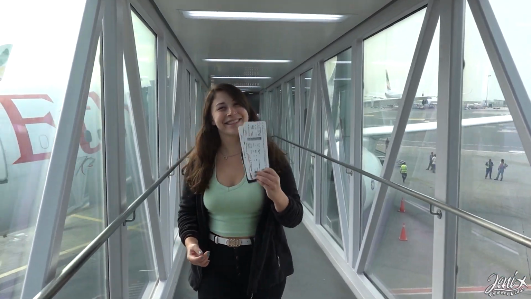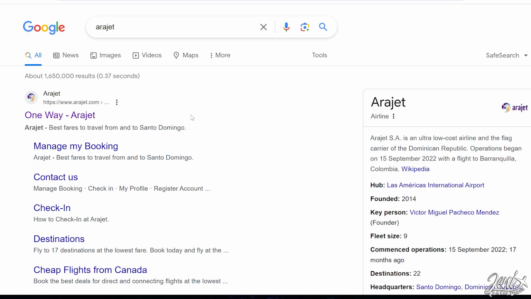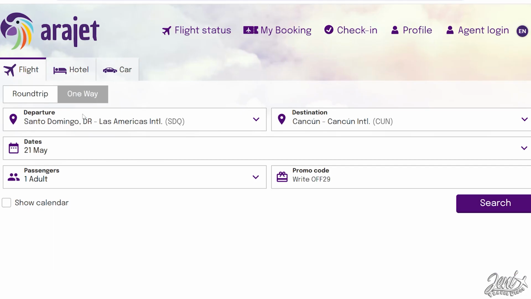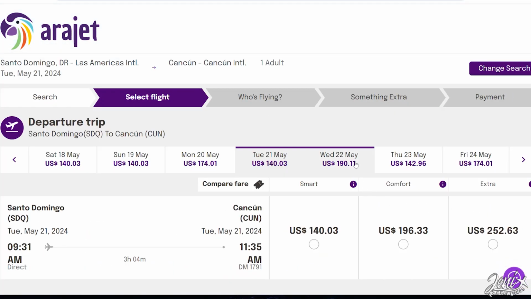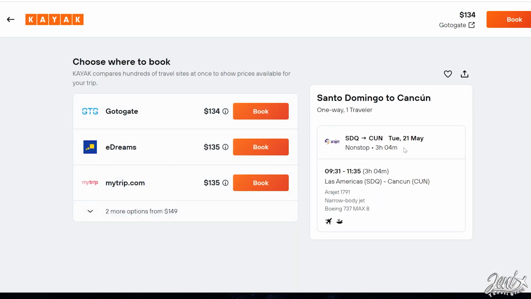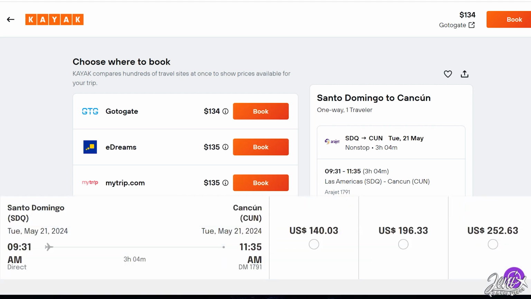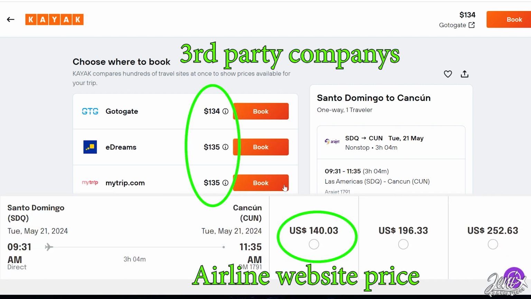Let's talk about ordering the ticket. I always book a flight only from the airline itself. Don't be tempted to order from a third-party company even if the prices they offer are cheaper than the airline itself. In case you need to change or cancel the plans, you will probably lose your money.